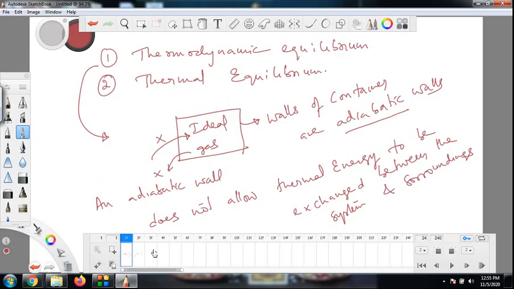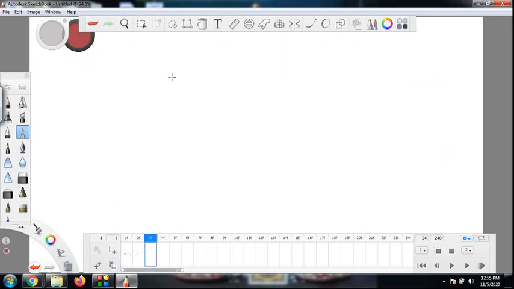Okay, a container which does not allow thermal energy to be exchanged. The opposite of adiabatic is diathermal, which will allow exchange of thermal energy. Metals generally are very good diathermals. So we take this ideal gas in an adiabatic container. So this is ideal gas, this is adiabatic container,